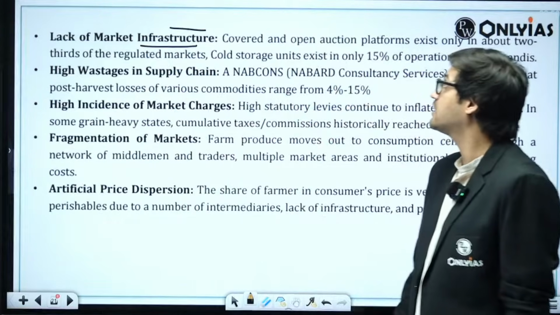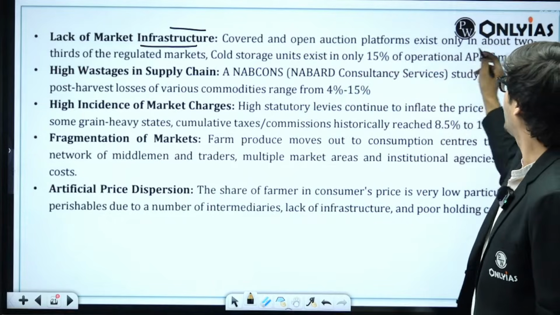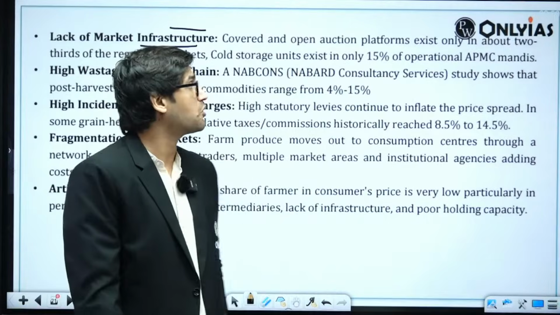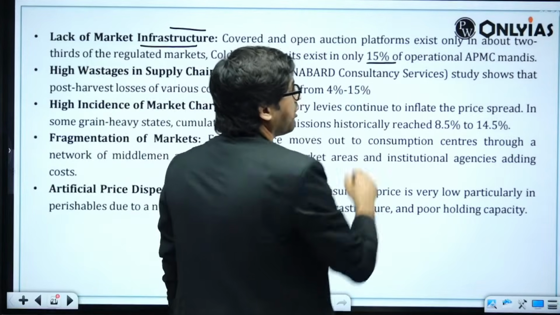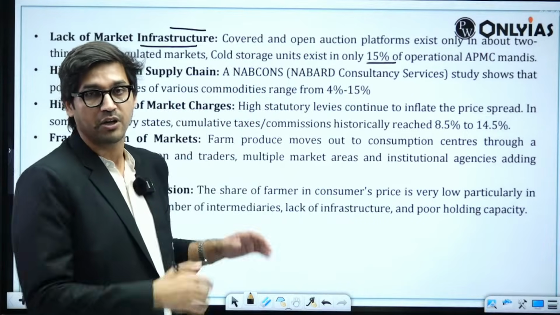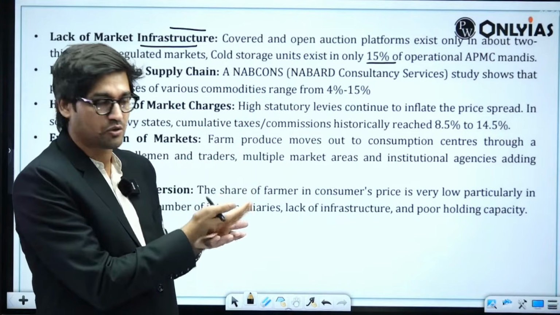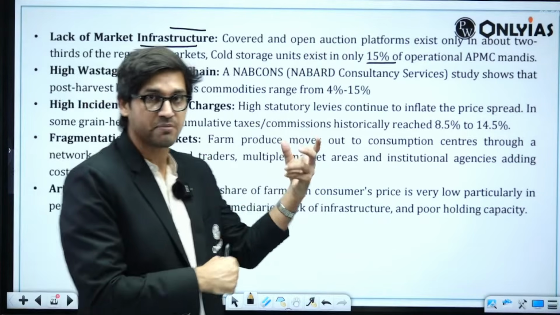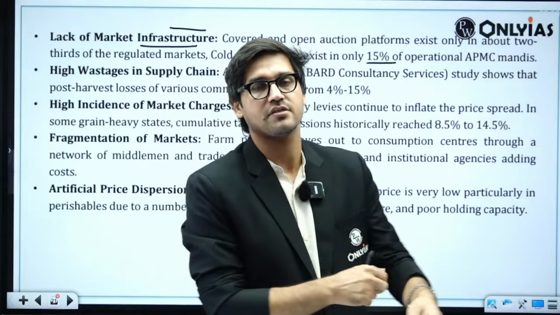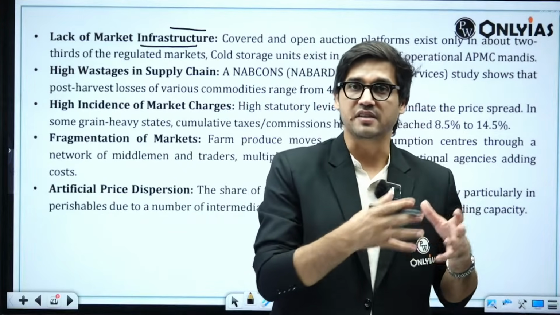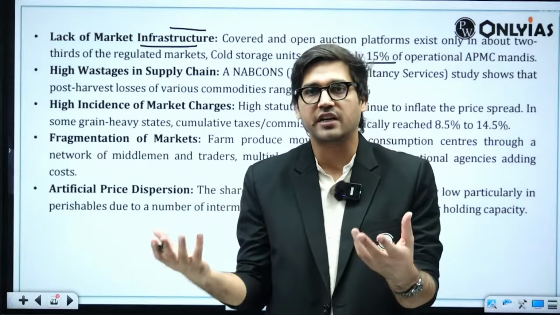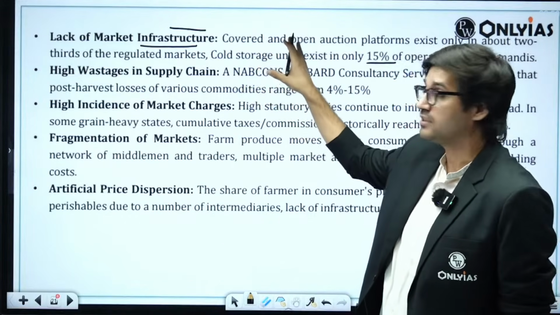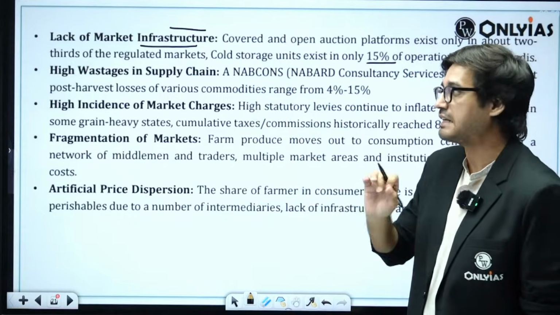Throw some points in here. Covered and open auction platforms exist only in about 2/3 of the regulated markets. Cold storages exist only in about 15% of operational APMC mandis. Because of an absence of competition, the sources of finances for APMC get crippled, and because it's the APMC's task to carry out minor infrastructure upgradation of mandis, APMCs themselves are crippled in terms of finances. How will they create good infrastructure? You will highlight how bad the market infrastructure is in mandis in India.